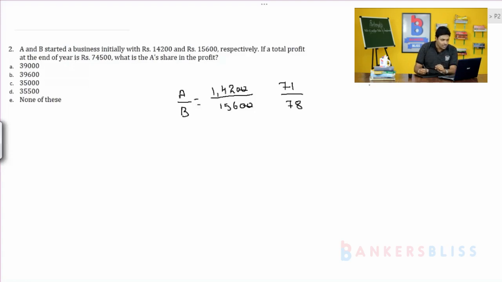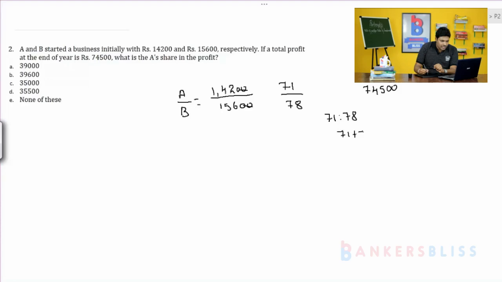Okay. Now, this 74,500 has to be divided in the ratio of 71 is to 78. Okay. So, 71 plus 78, which is nothing but 149.